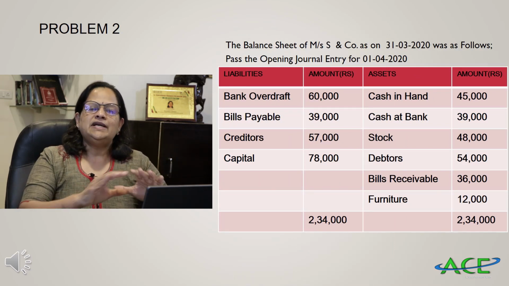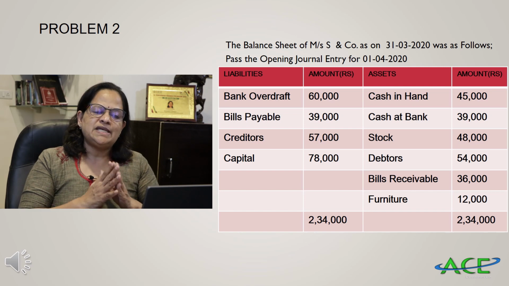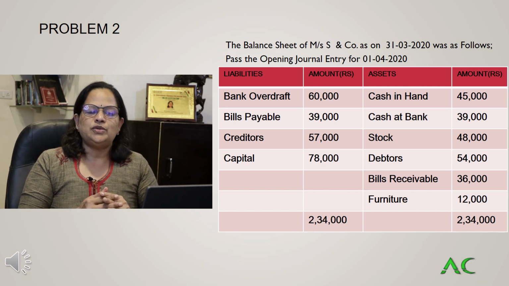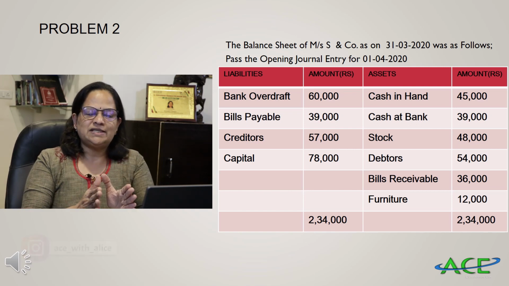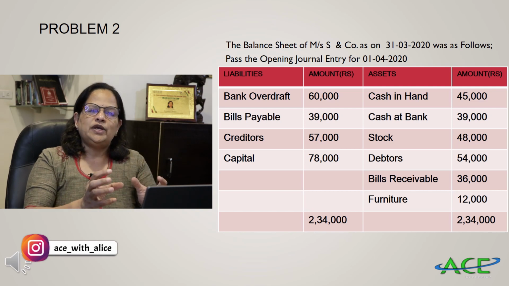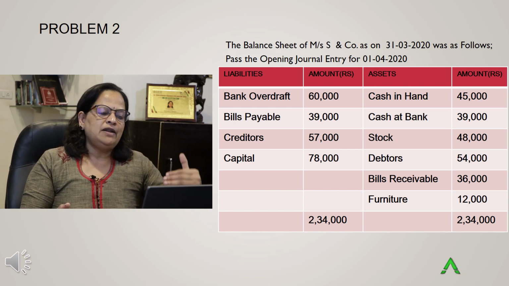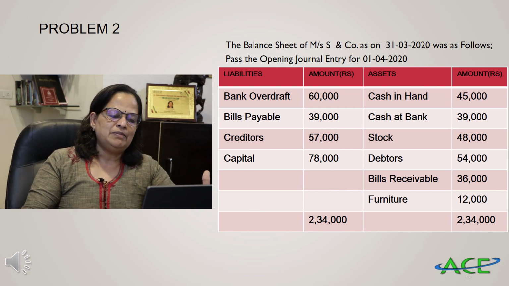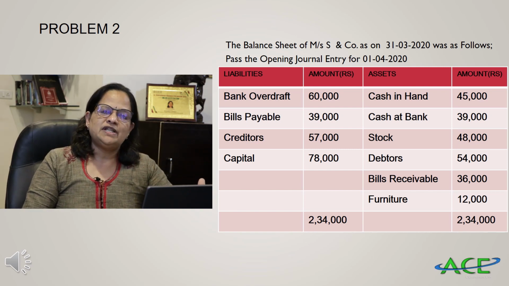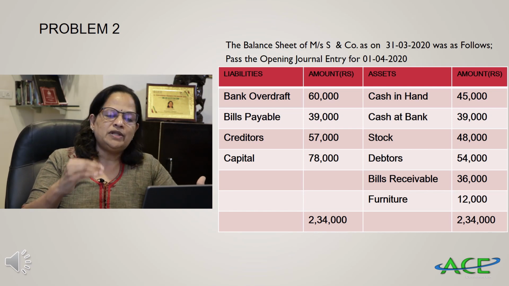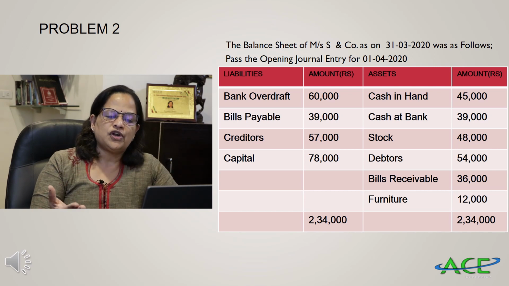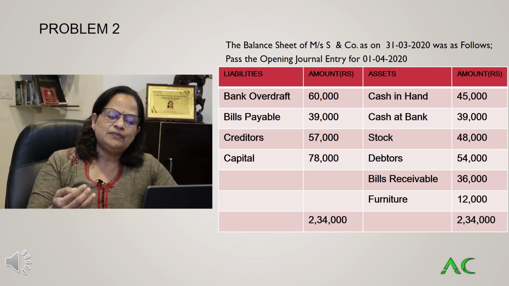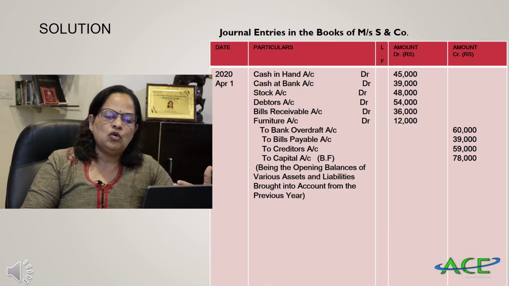Now the second problem, it's a balance sheet. Balance sheet of Messrs S and Company as on 31/3/2020 was as follows. Pass the opening journal entry. So this is assets on the asset side, liabilities on the liability side, and we have to write the opening journal entry. Liability side: bank overdraft 60,000, bills payable 39,000, creditors 57,000, capital 78,000. On the asset side: cash in hand 45,000, cash at bank 39,000, stock 48,000, debtors 54,000, bills receivable 36,000 and furniture 12,000. Now we will see how we will write the opening journal entry.